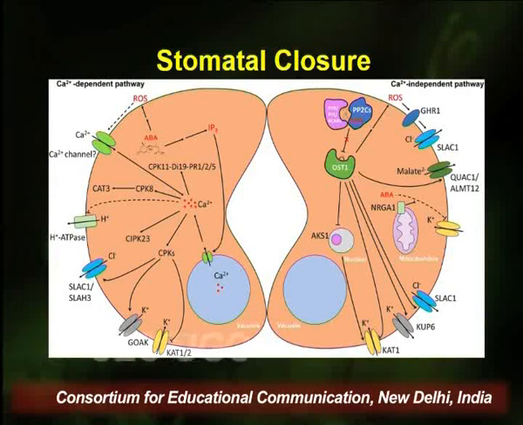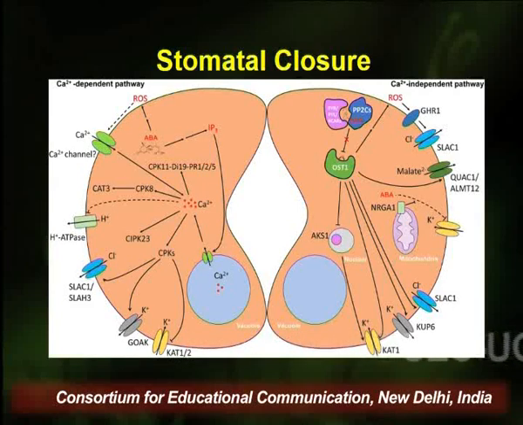And when these channels get activated, the calcium ions that are present in the vacuole start moving outside the vacuole, and the concentration of calcium ions increases in the guard cell by virtue of these channels in the vacuole and by virtue of the influx calcium channels that are activated by ROS. So once the concentration of calcium ion increases, they inhibit the proton pump and thereby inhibit the movement of proton ions outside the guard cells.